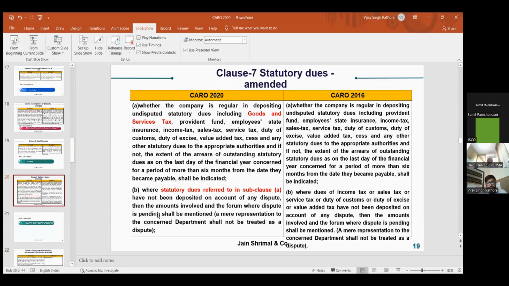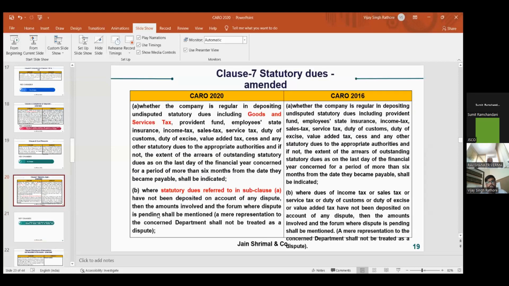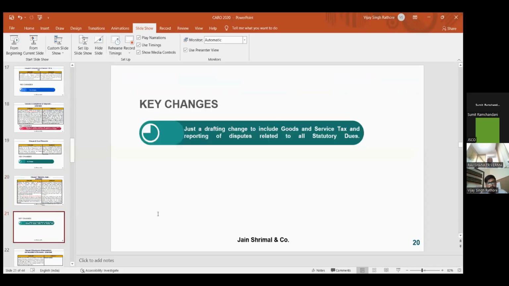Next is clause 7, which is about statutory dues, and this is only a drafting change. It was not written that goods and GST should be paid on time. Since 2017, GST has been applicable to more or less every company, so they have amended this clause as well: if the goods and GST is not paid within time, that has to be reported in CARO 2020. So this is a mere drafting change that tax payments should be made on time according to the rules and regulations, with GST included in this clause.